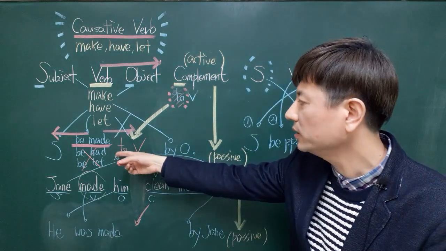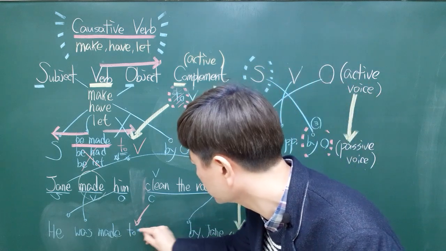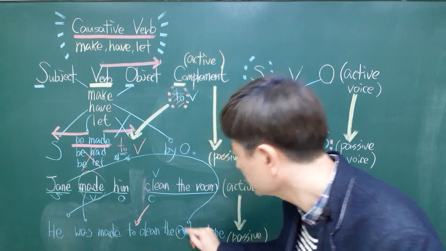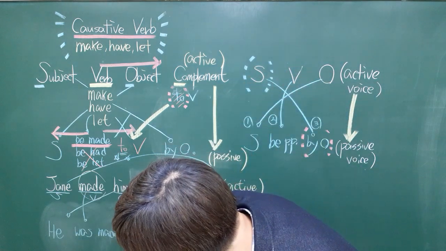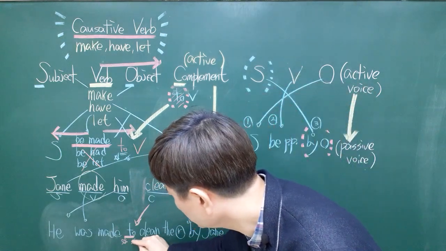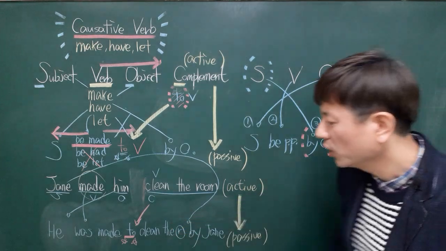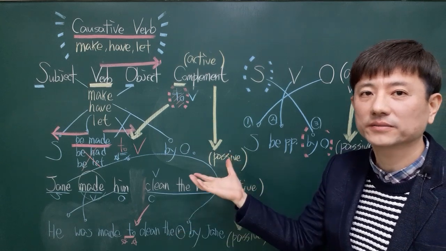You have to make it visible again. So to clean the room, like this, you have to make it visible again. This is a really important grammatical key point. Do you know what I mean? Okay, this is really important. This is the most important thing for today's class.